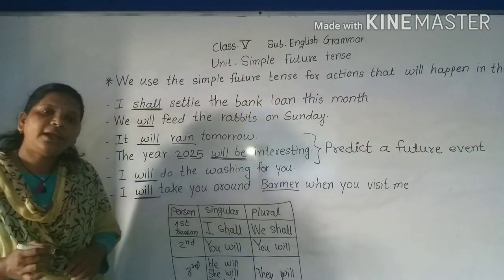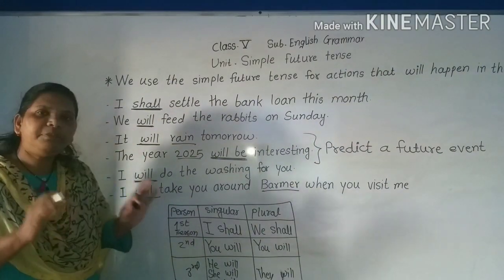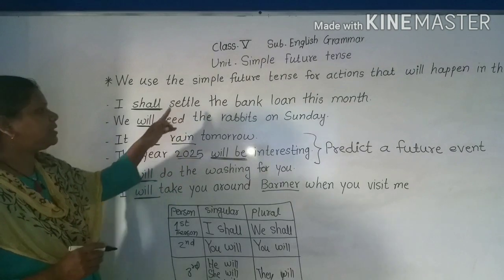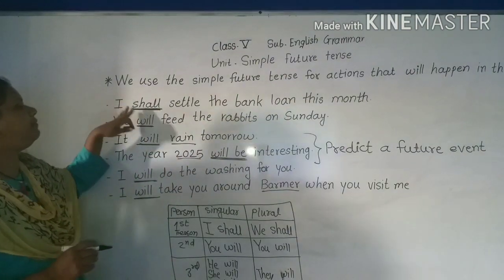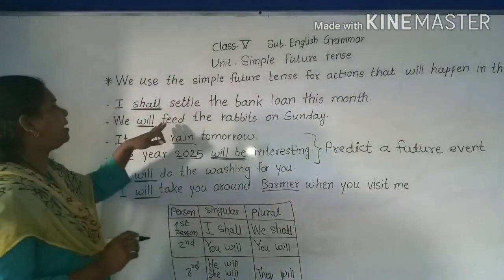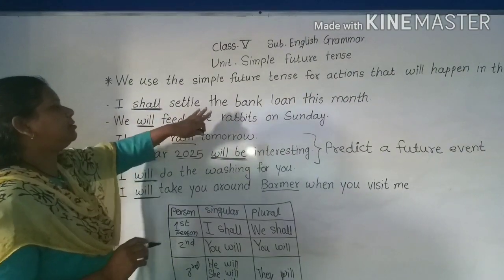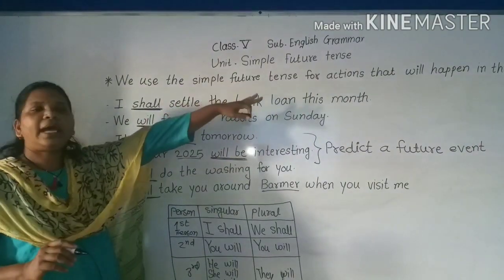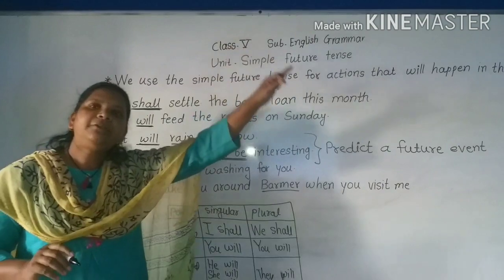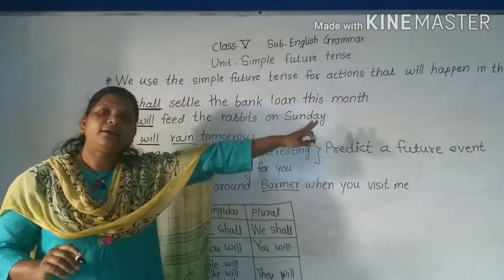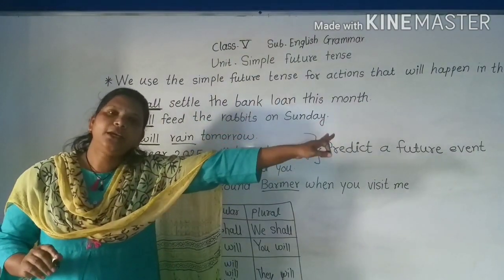So have you got an idea about the simple future tense? We have seen some examples showing that we use simple future tense for actions that will take place in the near future.